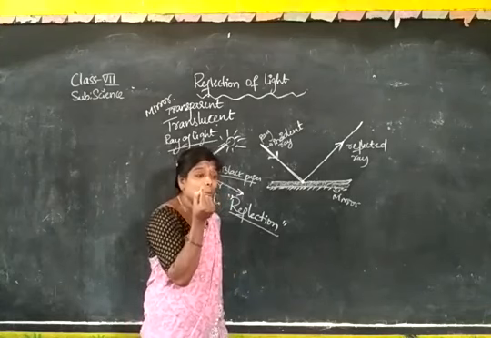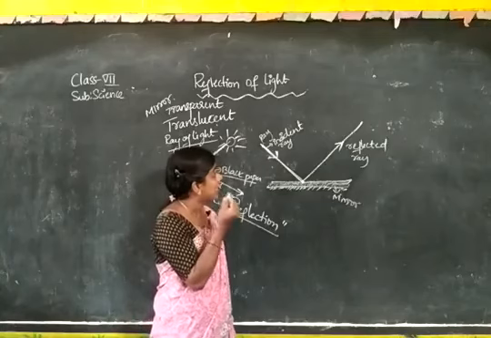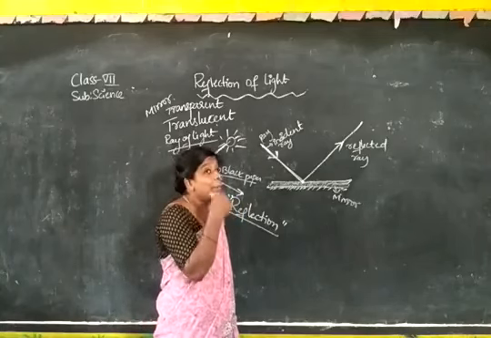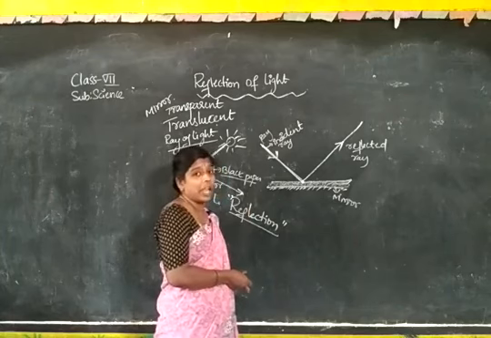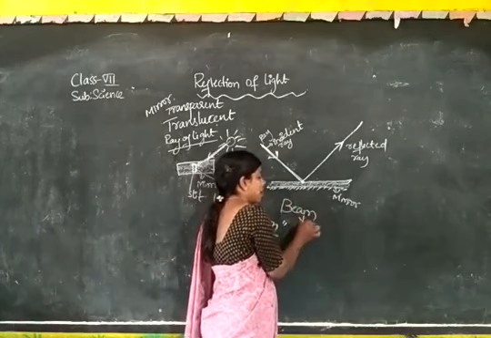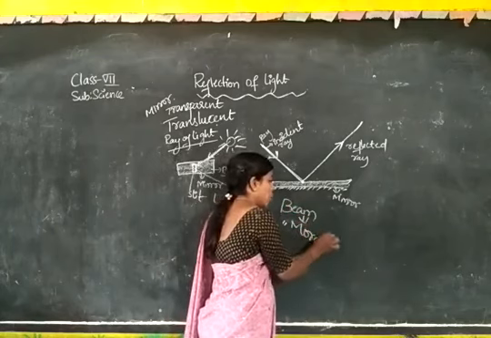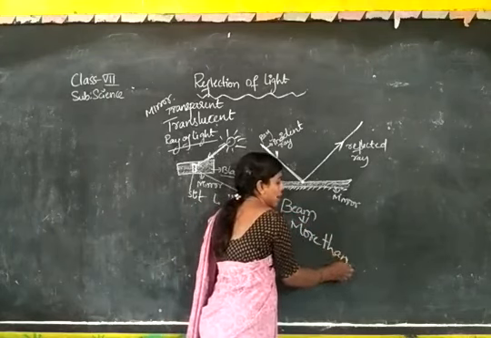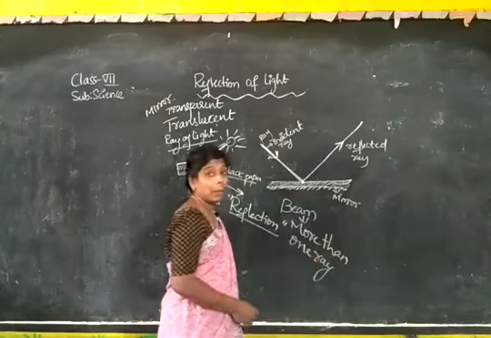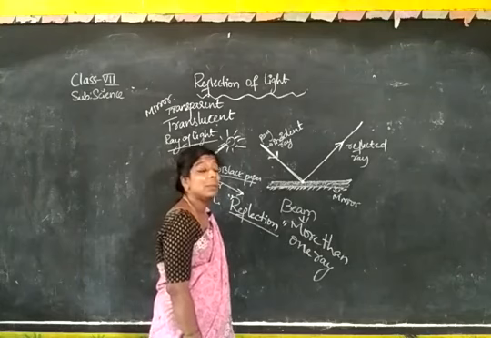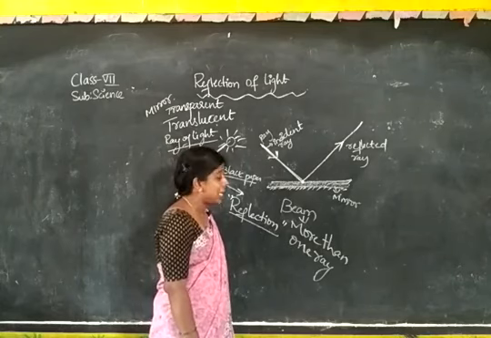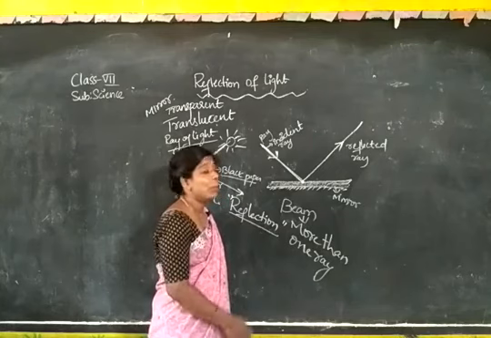If you take more than one ray, we will say it is a beam of rays. If you are taking many, we have to take a beam of rays.